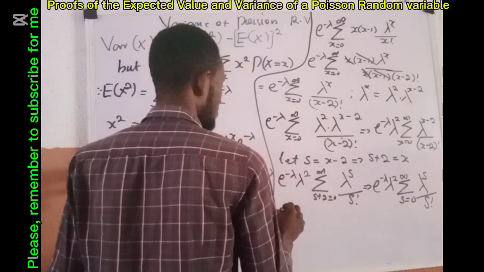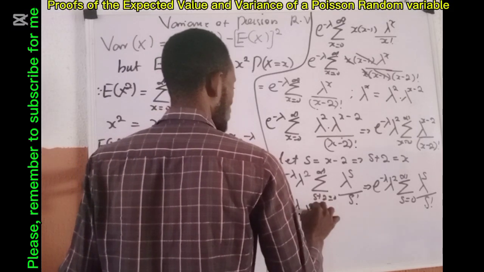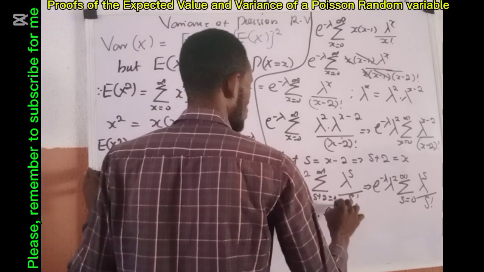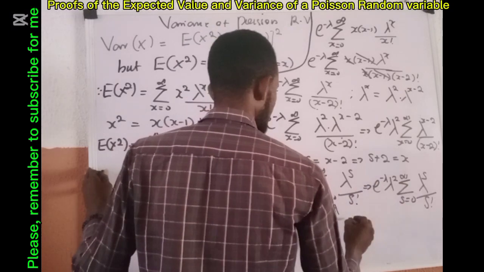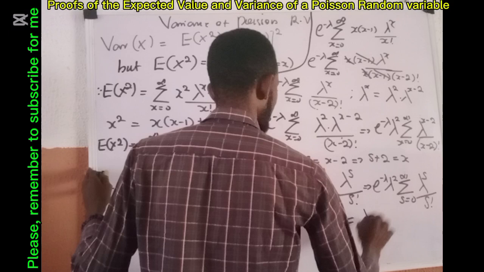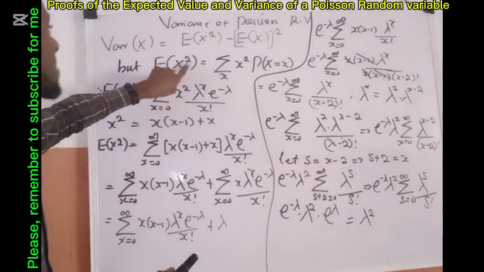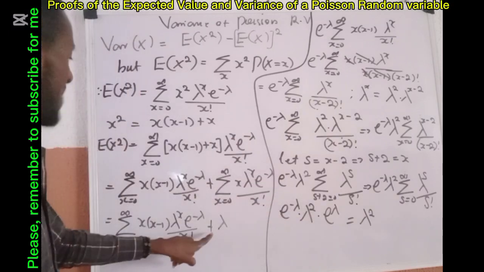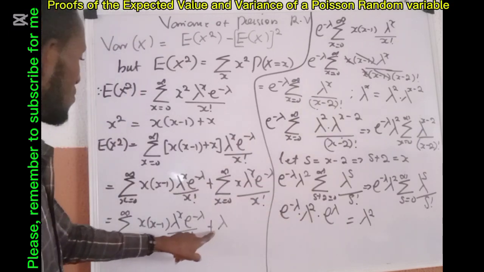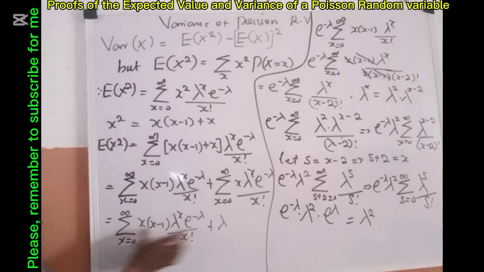So the whole thing becomes what? Exponential lambda dot lambda raised to power 2 dot exponential of minus lambda for the whole of this one. So this thing is now going to be lambda raised to power 2, which means E of X raised to power 2. And remember, we drop this one here. We should be careful because we still have this one here.